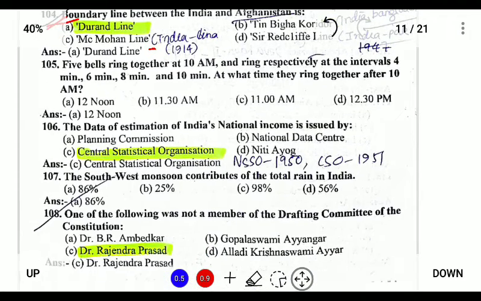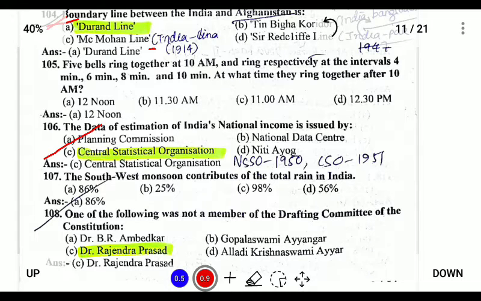Next, the estimation of India's national income is issued by the Central Statistical Organization, which was established in 1951. Prior to this, the National Sample Survey Organization was established in 1950.